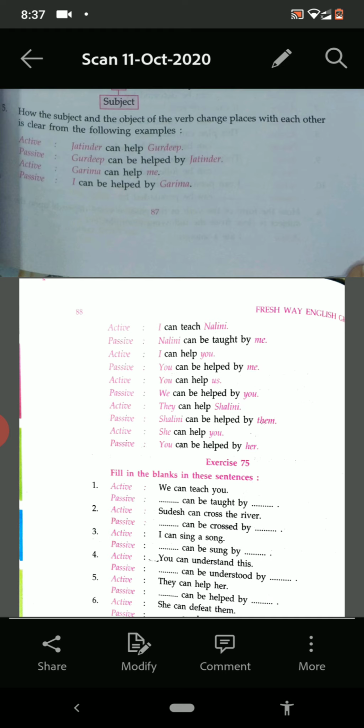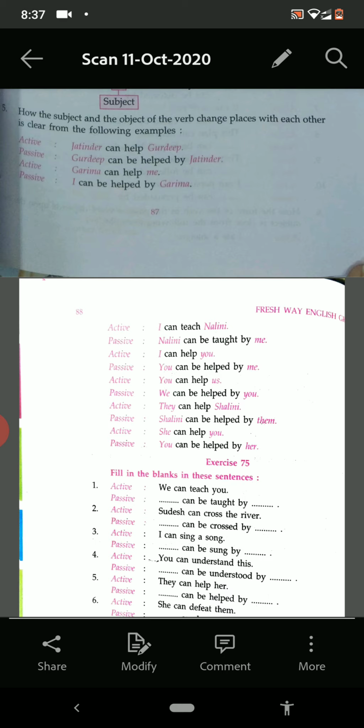So the verb depends upon the new subject. See, I ate a mango. See, first of all we have to check which tense is there. Ate. It is past tense. Then in past tense we will use was, were plus third form of the verb.